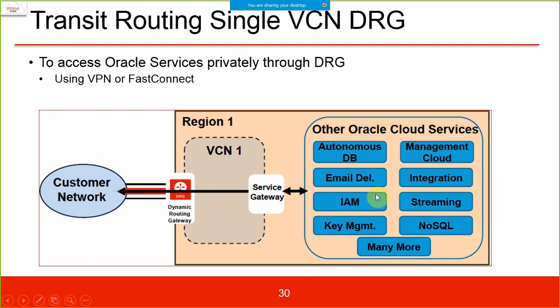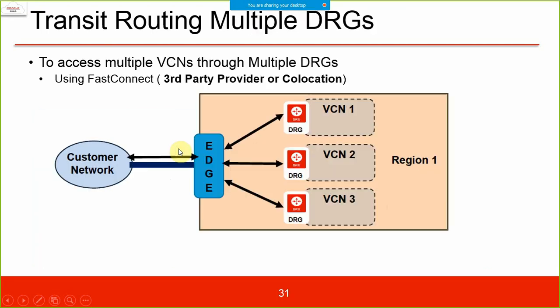All these services are available on the other network. So through the service gateway we can access these, and this is also a transit routing example. This lets us access Oracle services privately through the DRG, not publicly. The point is that we are not using the public IP address, but the private IP address through VPN or FastConnect.